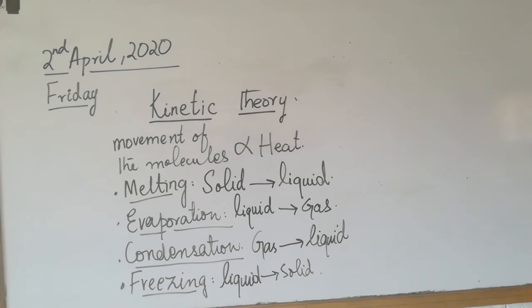Then comes evaporation. What happens in the process of evaporation? In evaporation we take a liquid and that liquid is converted into gas. And that also happens when we apply heat. Then comes condensation. In the process of condensation, gas is converted into liquid. And the last one is freezing. In the process of freezing, the liquid is converted into the solid.